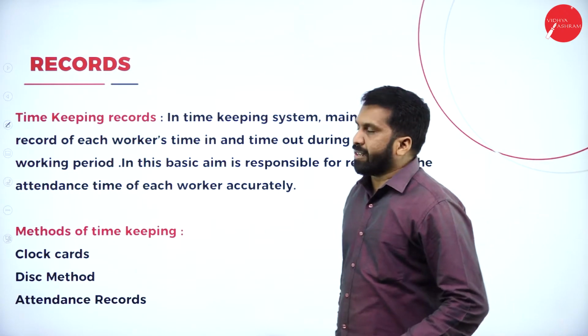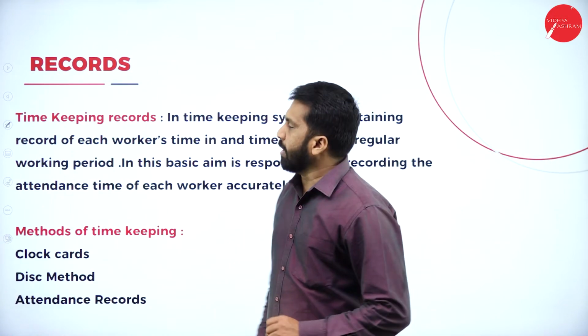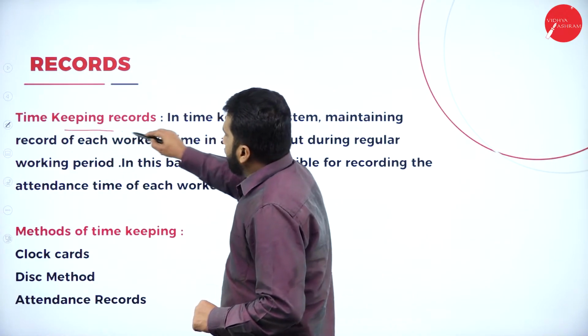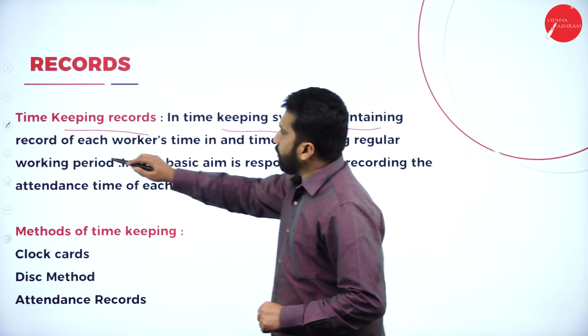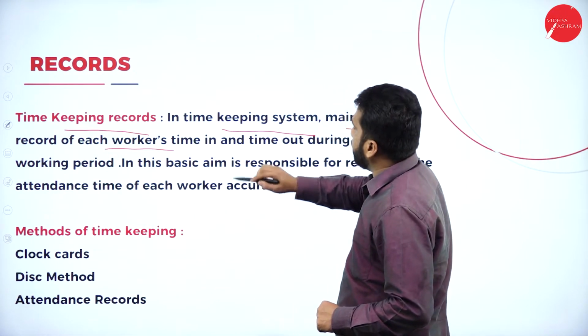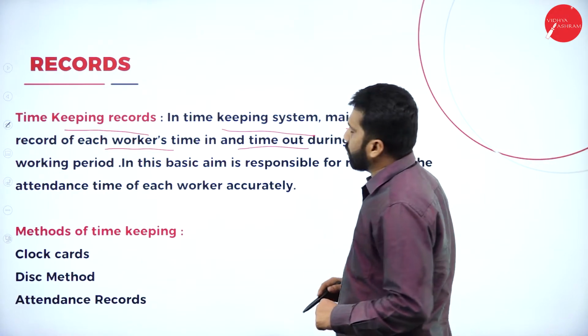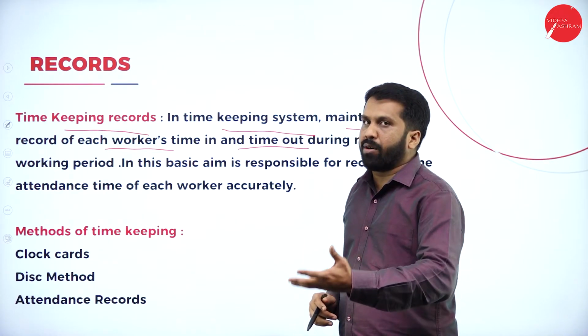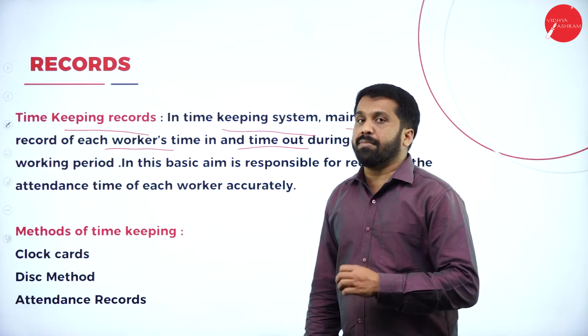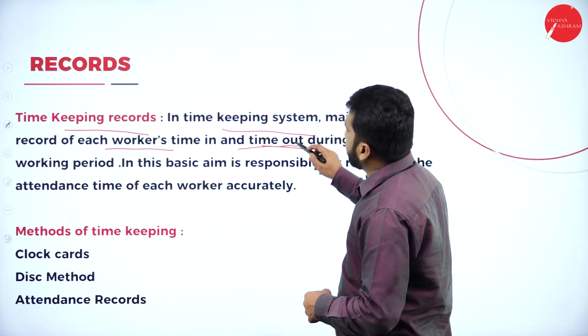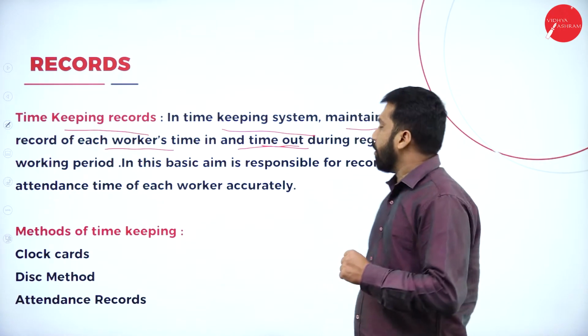Next part, records. What are the records now? Timekeeping records. In the timekeeping system, a record of each worker's time in and time out is maintained. What time they entered, what time they left the office, everything will be recorded.